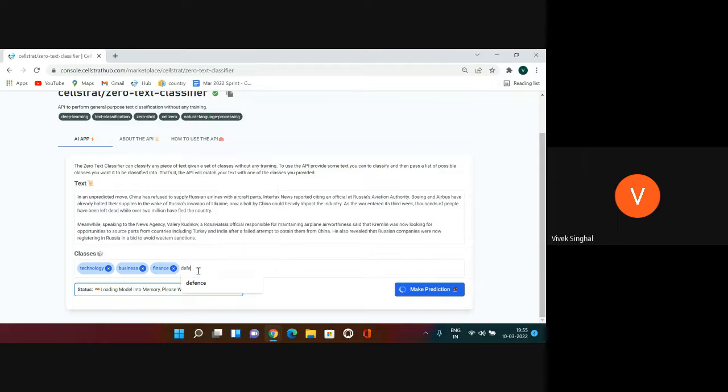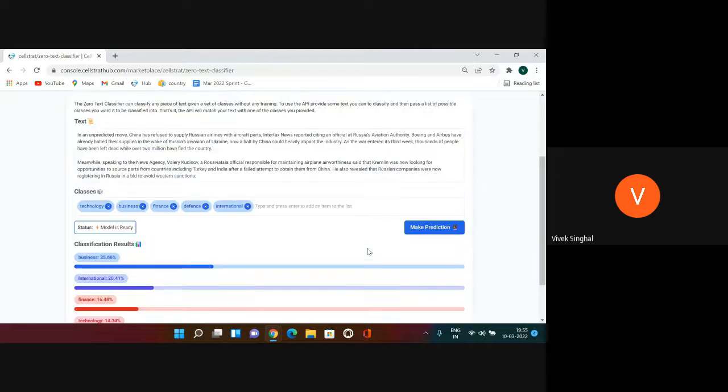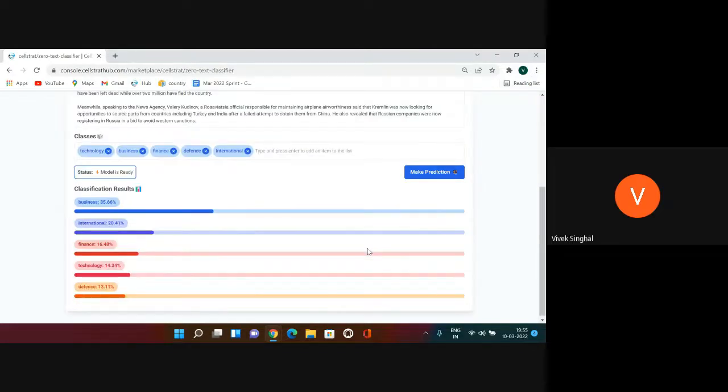So defense, international. I've added some more categories because this is about war and airplanes and parts and so on, and international news. So the model is ready. Make the prediction now. It's a text classifier. So it will try to classify this text into these 5 categories which I have listed.